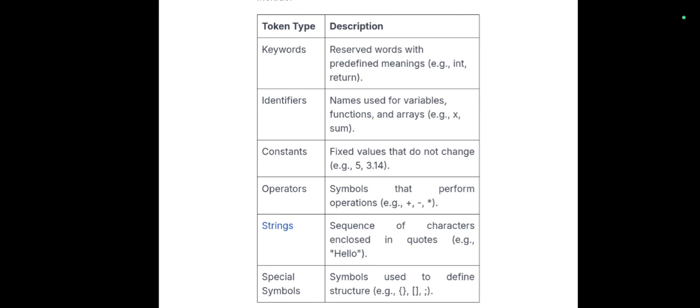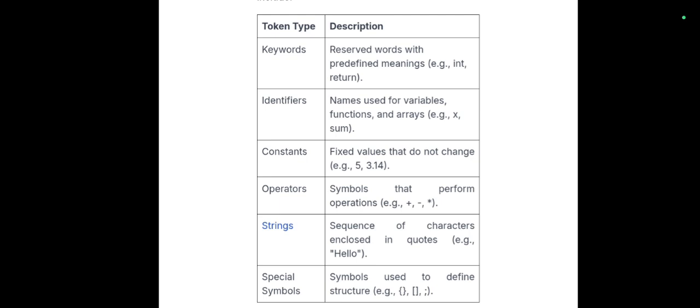Types of operators can be arithmetic operators, which include addition, subtraction, multiplication, division, and modulus, and relational operators such as equal to, not equal to, greater than, less than, greater than or equal to, less than or equal to, and logical operators and bitwise operators, and many more. There are many operators in the C language.